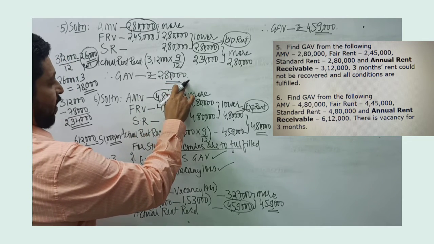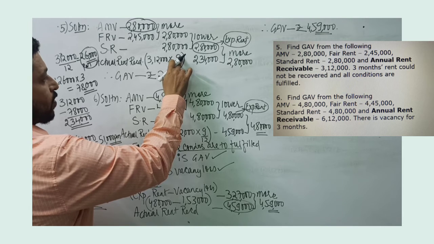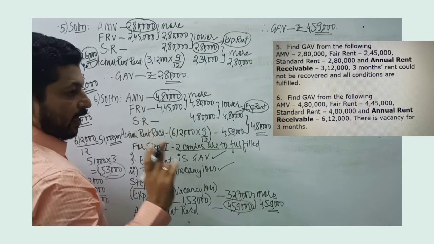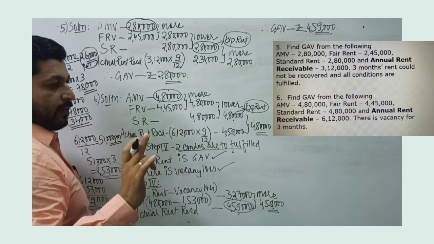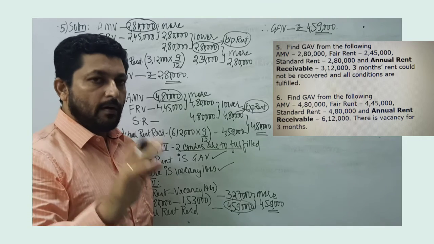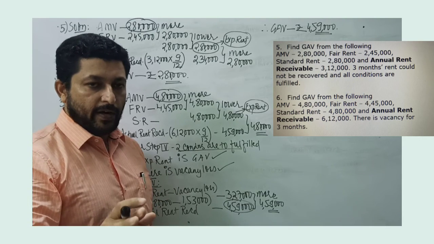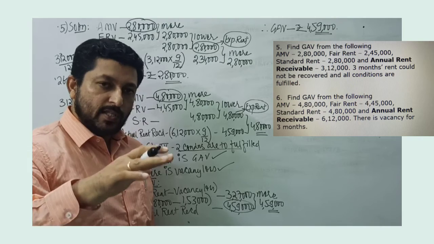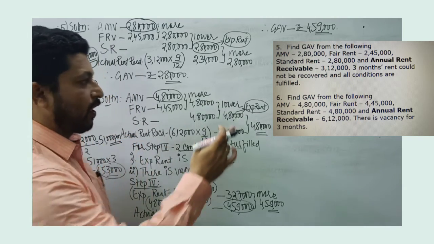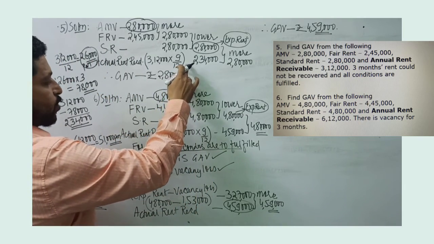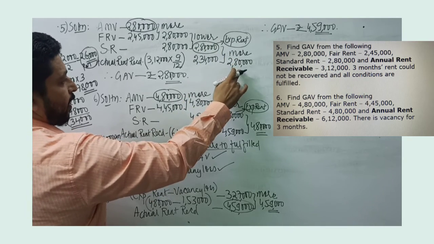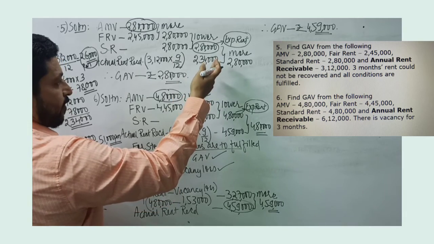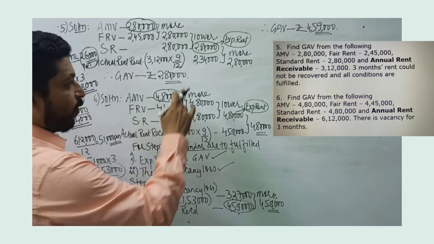In problem number 5, there was no vacancy period. Rather, there was unrealized rent or unrecovered rent. And unrecovered rent doesn't become vacancy period rent. Remember this. The tenant was there, he did not pay. That is called unrealized rent. So that's why we don't have to go to step 4. Though expected rent becomes GAV, we don't go to step 4 because there is no vacancy loss.